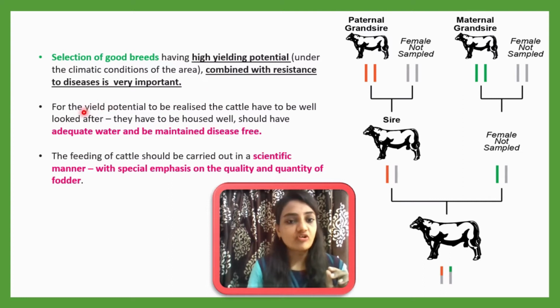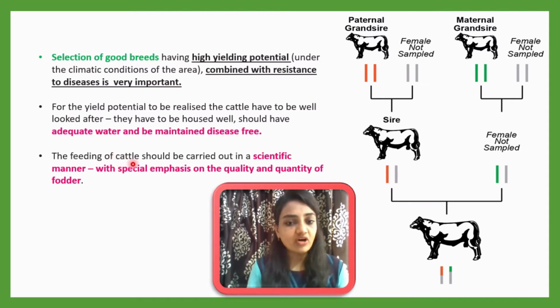Okay, for the yield potential to be realized, the cattle have to be well looked after. Well maintained. They have to be housed well. They should have adequate water. You can understand water is life, so it is a very important step. Adequate water should be provided and the cattle maintained disease free. This step is very important.